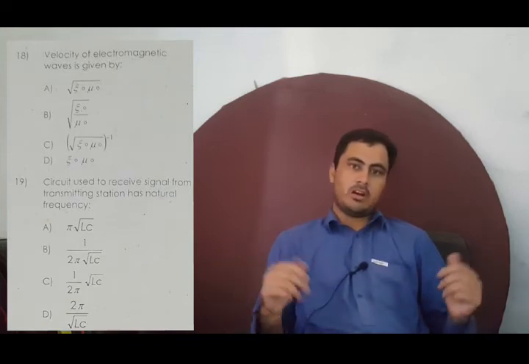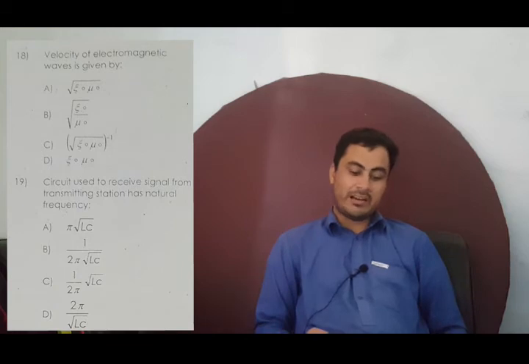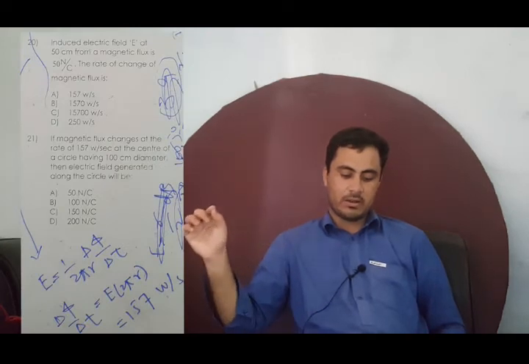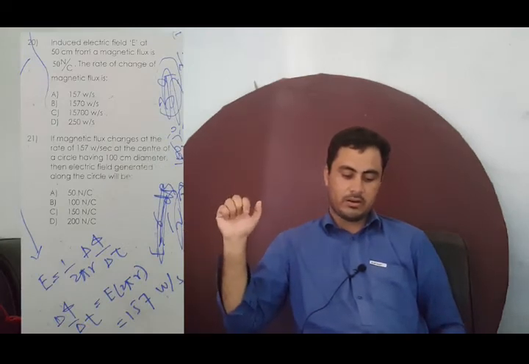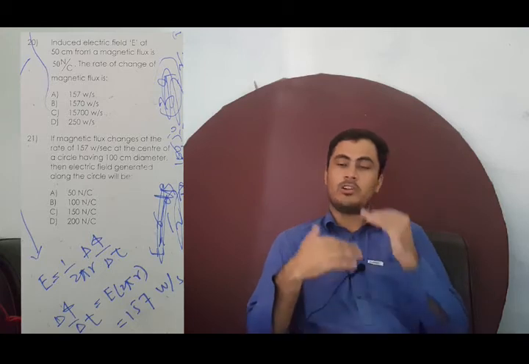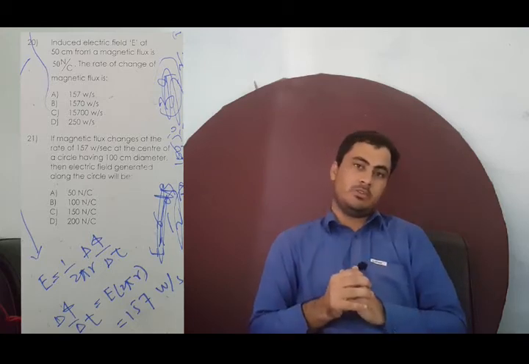So the correct option is very clear, and that is option B in MCQ number 19. Now in 20, the induced electric field E at a 15 centimeter distance from magnetic flux is 50 Newton per coulomb. The rate of change of magnetic flux is how much Weber per second?